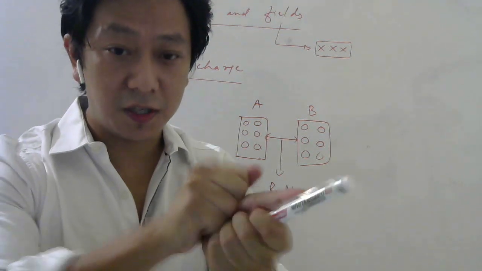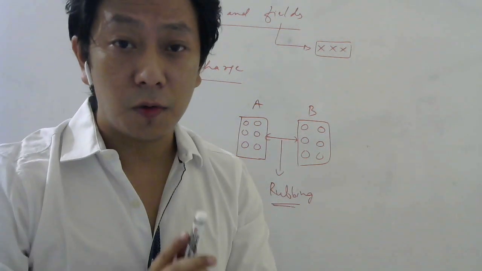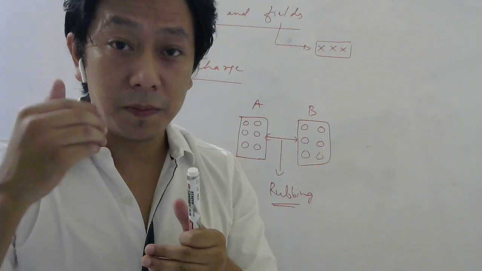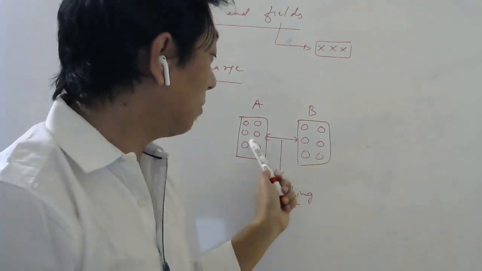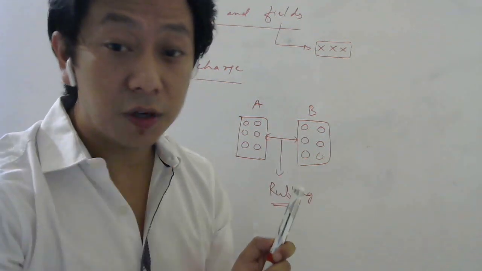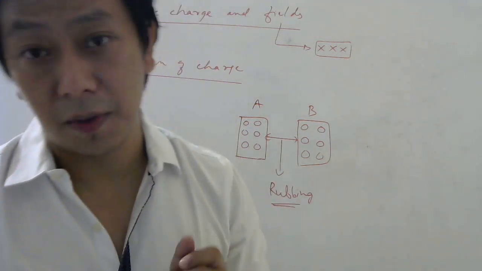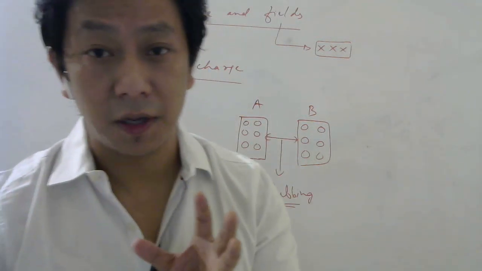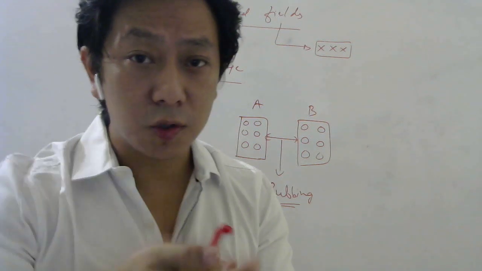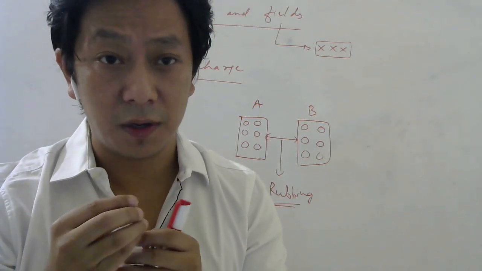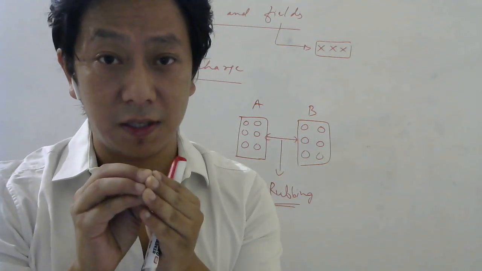Because of the forces created, the frictional forces, the electrons get transferred from one material to the other material more than from this material to this material. Now why would that happen? Think about this. Why would electrons only transfer and not protons? Because protons are deep in the nucleus.